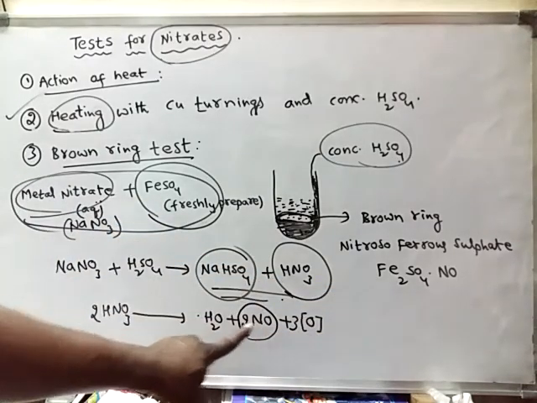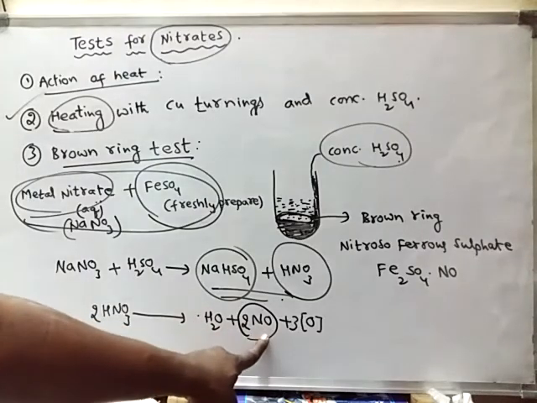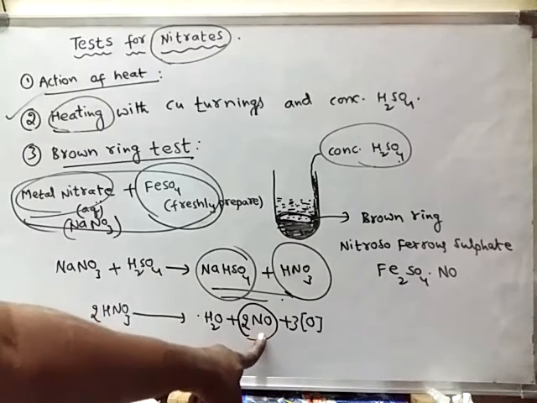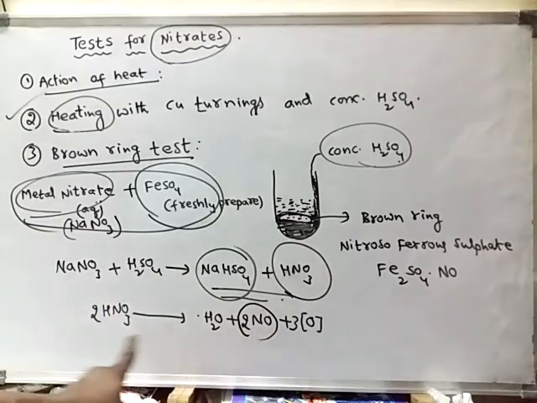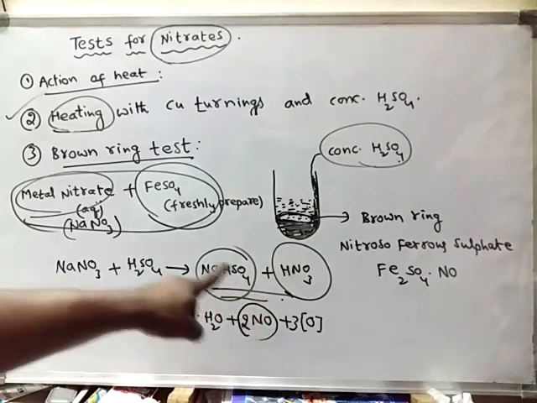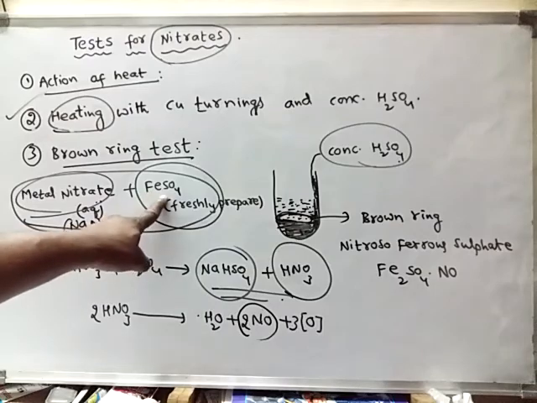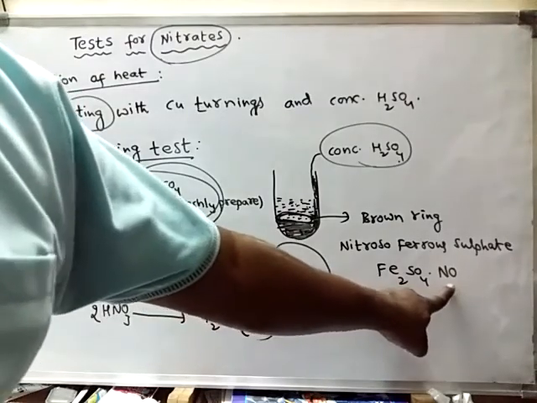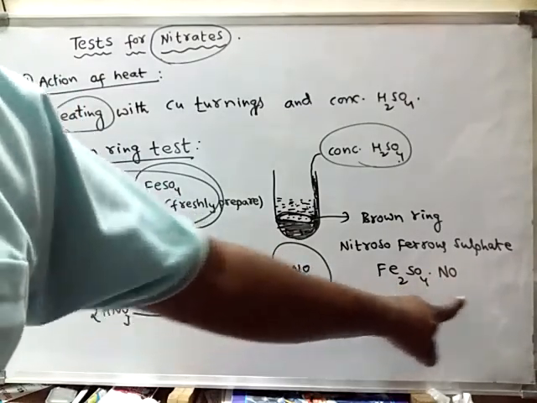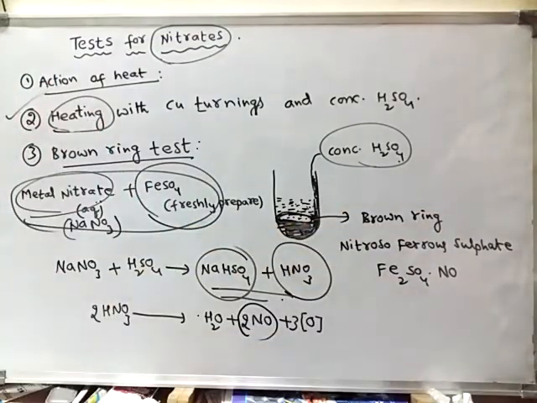This nitric oxide, formed during the decomposition of nitric acid, combines with the ferrous sulfate to form an addition product. This addition product is nothing but the brown ring. So, the development of the brown colored ring.